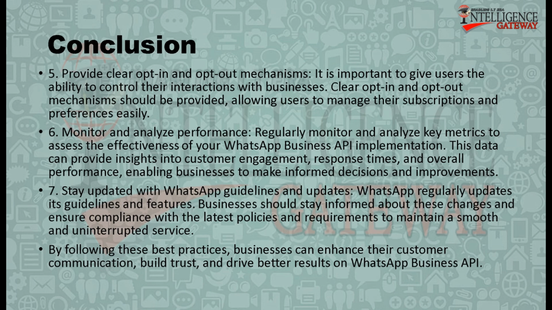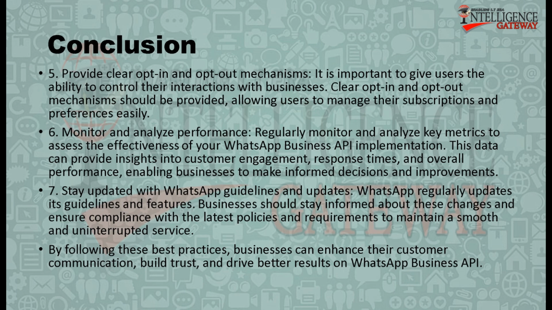6. Monitor and analyze performance. Regularly monitor and analyze key metrics to assess the effectiveness of your WhatsApp Business API implementation. This data can provide insights into customer engagement, response times, and overall performance, enabling businesses to make informed decisions and improvements. 7. Stay updated with WhatsApp guidelines and updates.